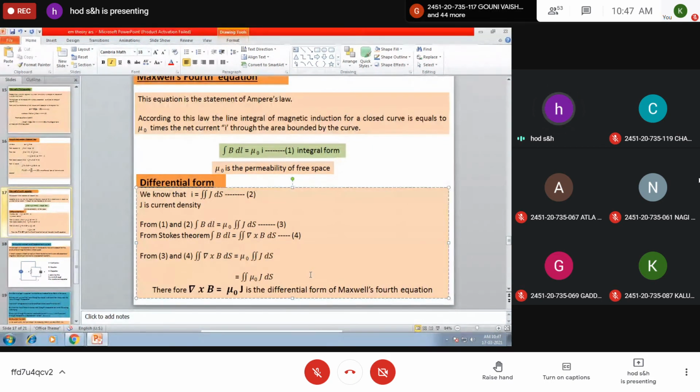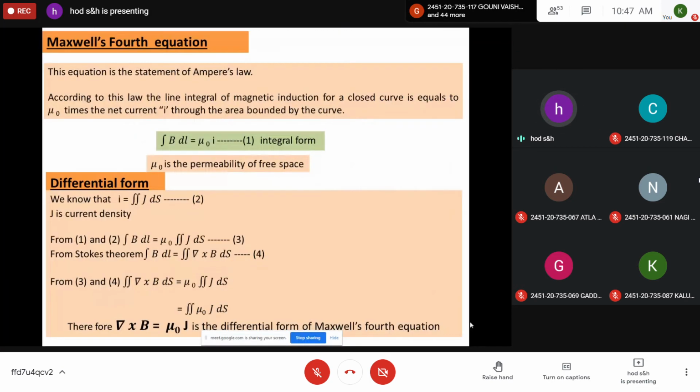So Maxwell's fourth equation describes Ampere's law, according to which the line integral of magnetic induction along a closed curve is equal to mu naught times the net current through the area bounded by the curve, that is integration B dl is equal to mu naught I, where B is magnetic induction, mu naught is permeability of free space, I is the current. This is the integral form of Maxwell's fourth equation. And for the differential form, you know the net current I is represented by double integration J dot ds, where J is the current density.